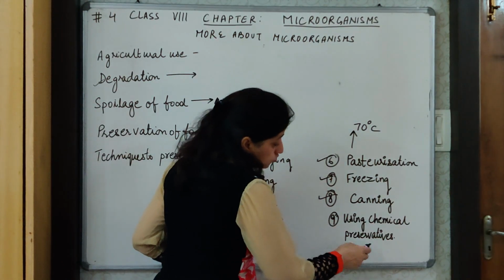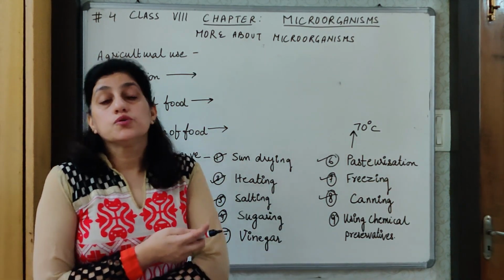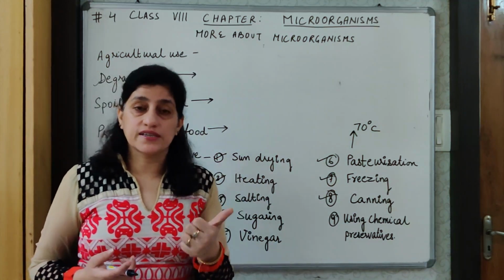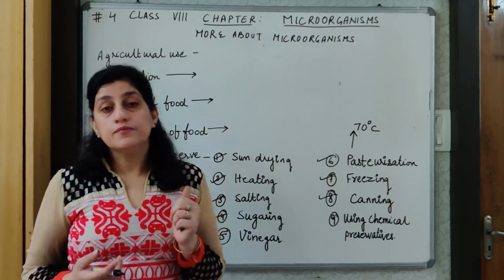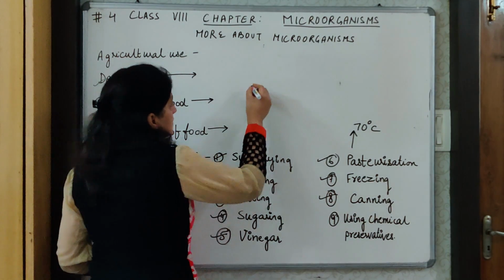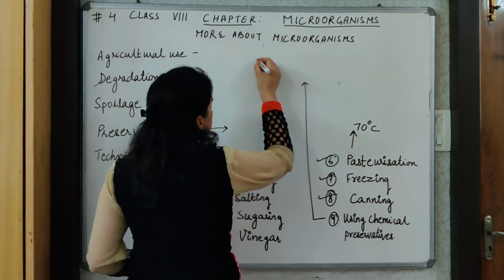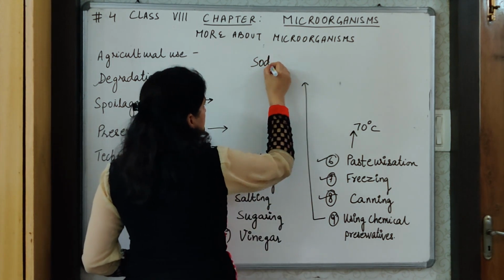And last is use of chemical preservatives. To certain drinks, to certain foods, to preserve them like squashes, etc. we add preservatives. I will name a few preservatives over here. One is sodium benzoate.